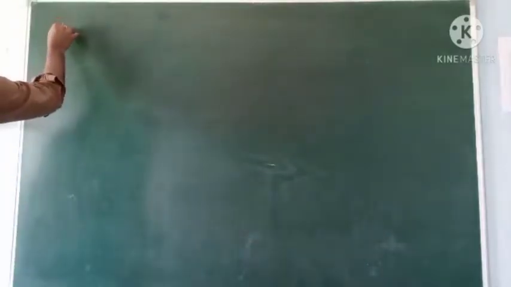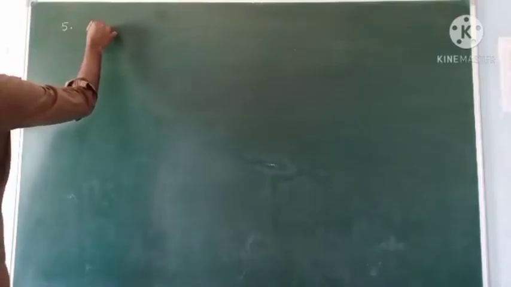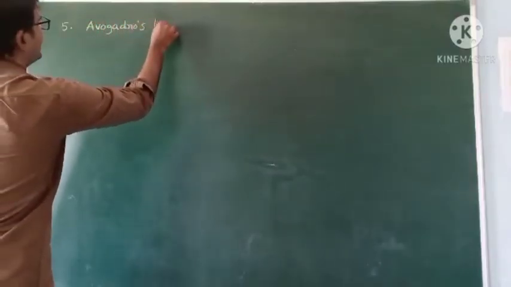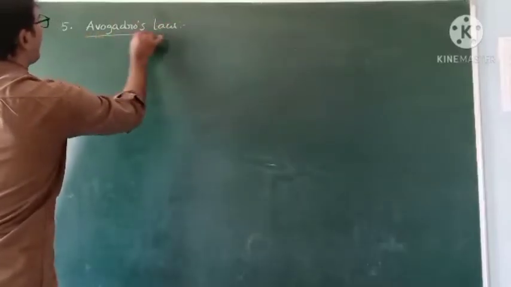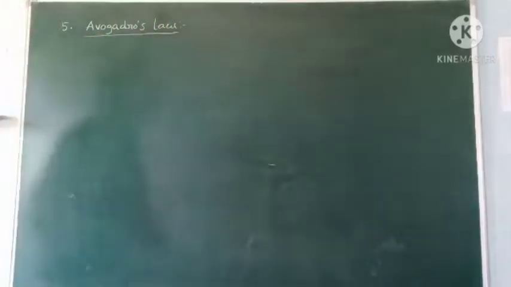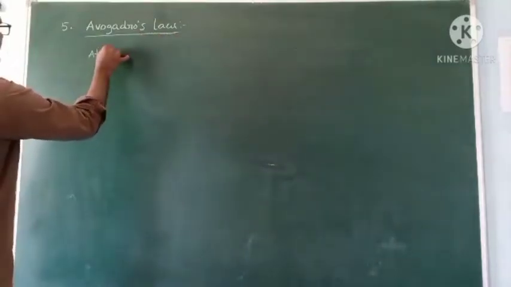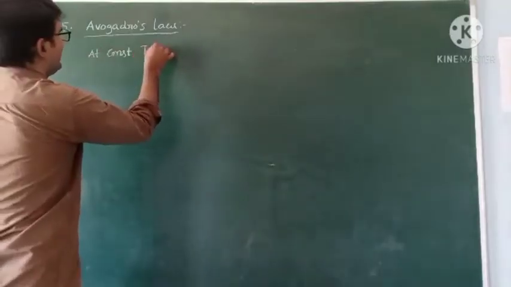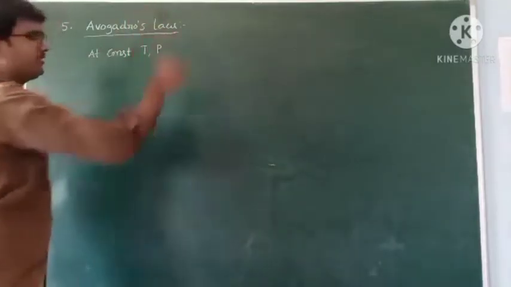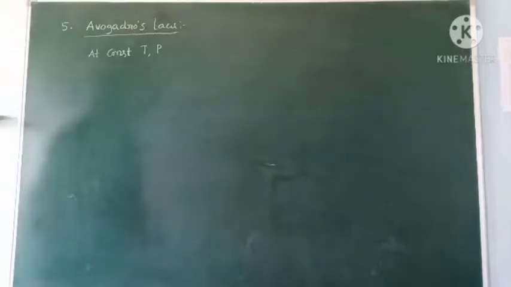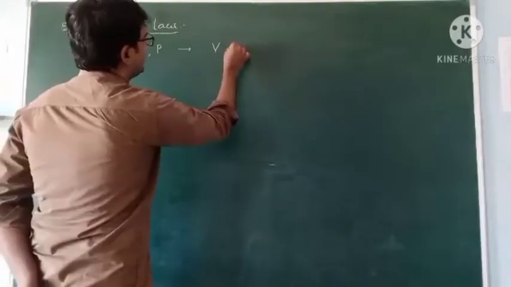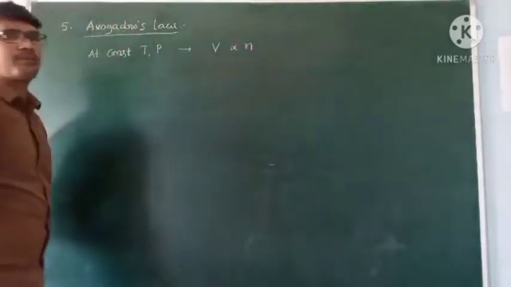Fifth one, Avogadro's law. What is Avogadro's law? At constant temperature and pressure, the volume of a given mass of a gas is directly proportional to the number of moles.